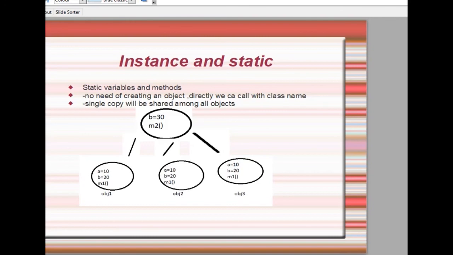So static is a common global variable. That's why we call static variables class level variables, that is, they belong to a class. A single copy is available that is shared by all objects. So we call these static variables and static methods class level variables and class level methods. Instance variables and instance methods are restricted to a particular object, so they are known as object level variables and object level methods.